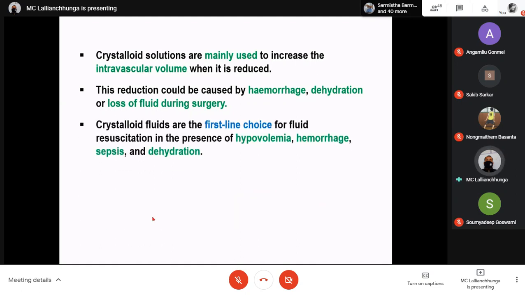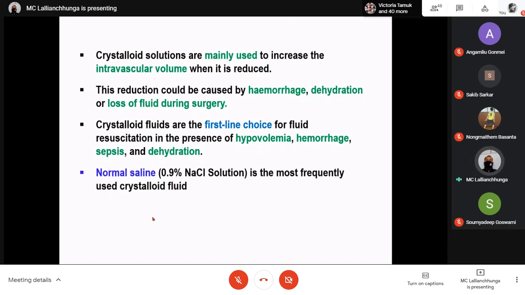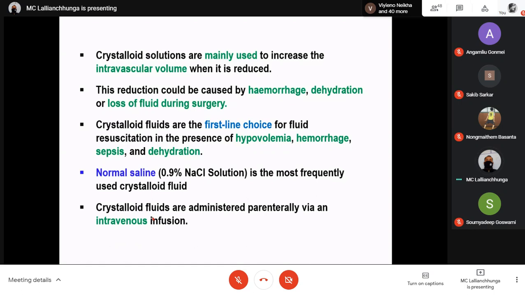Crystalloid fluids are the first line choice for fluid resuscitation in the presence of hypovolemia, hemorrhage, sepsis, and dehydration. To bring the fluid back to normal level under conditions like hypovolemia, hemorrhage, sepsis, and dehydration, these crystalloid fluids are the first choice. Normal saline, that is 0.9% sodium chloride solution, is the most frequently used crystalloid fluid. You know normal saline very well, because it is isotonic to plasma. So this is the most frequently used crystalloid fluid. Crystalloid fluids are administered parenterally via an intravenous infusion, that is, through a vein.